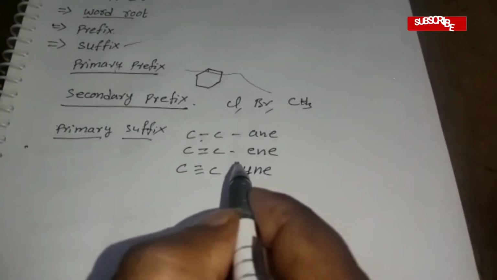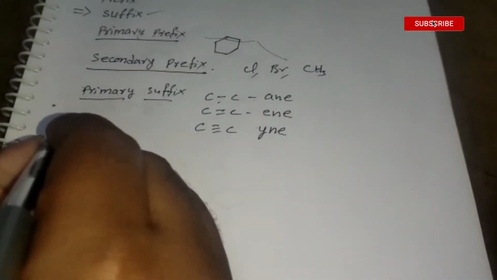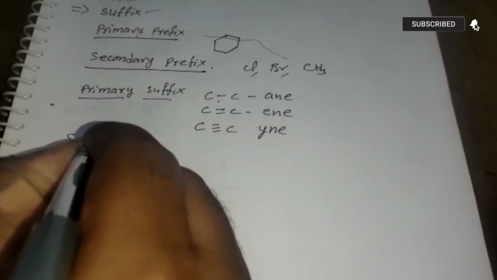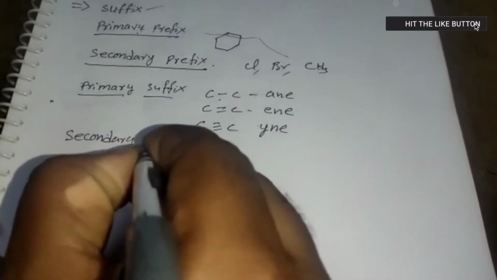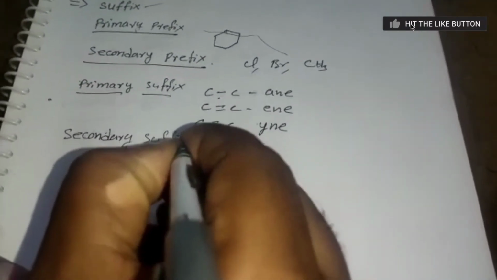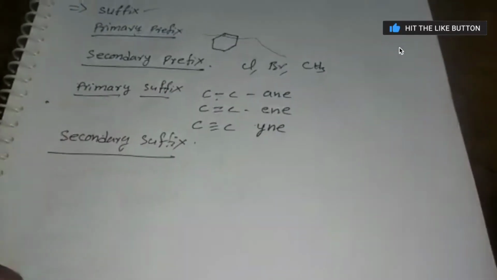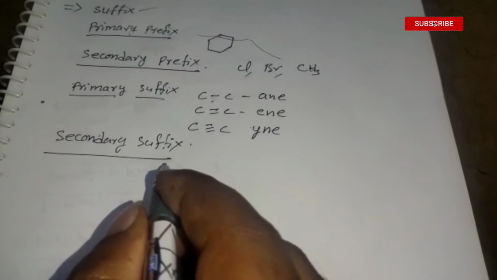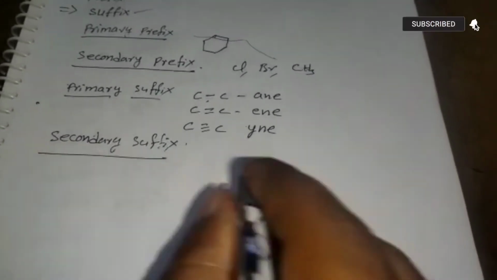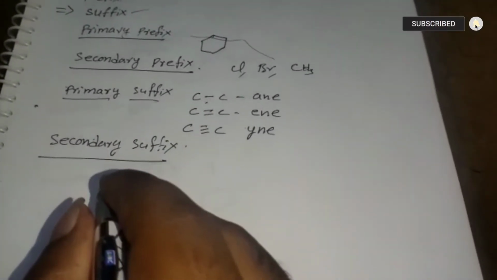Next one, secondary suffix. The secondary suffix tells us about the functional group in the given system. So what is the meaning of the functional group?